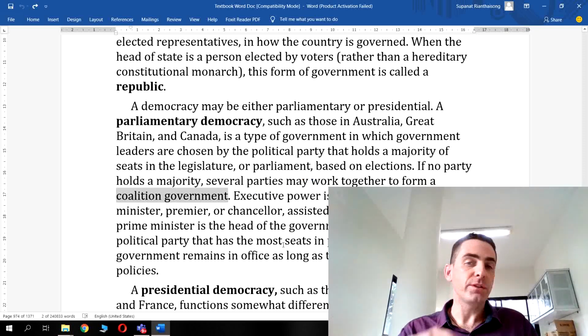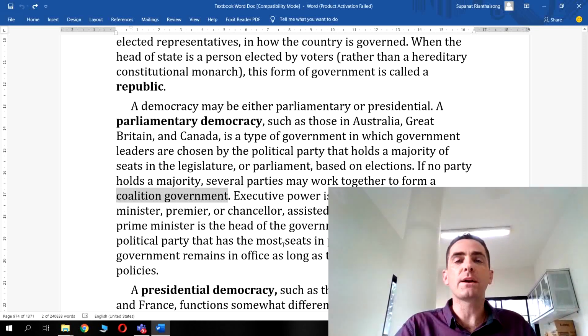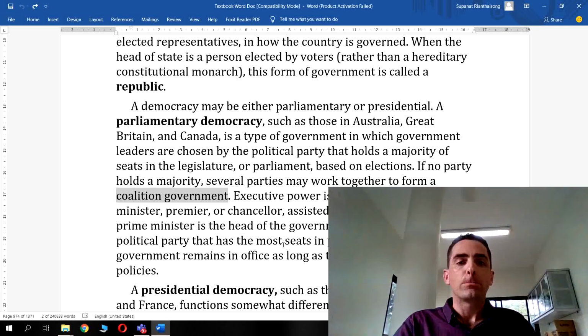If you take the UK as an example, it's one of the most famous parliamentary democracies in the world. You have a number of political parties which compete for people's votes every 5 years in a general election. Remember, it's 4 years for presidential elections in the US. In the UK, for government elections, general elections as they're known, it's every 5 years.